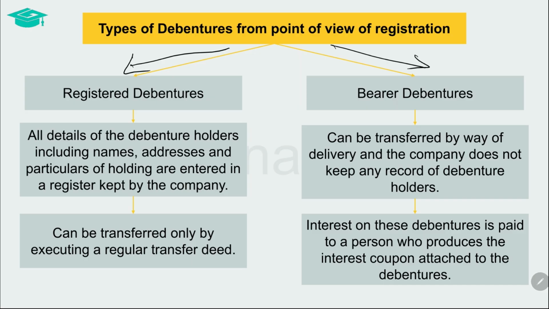Bearer debentures are those in respect of which the company does not maintain any details of the debenture holders. These debentures can be transferred merely by delivering from person to person. The interest on these debentures is paid to the person who produces the interest coupon attached to the debentures without requirement to know his identity.